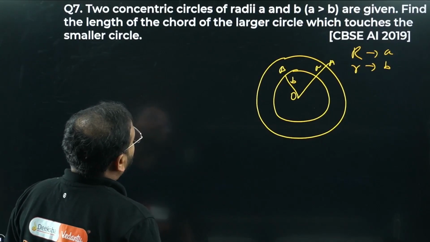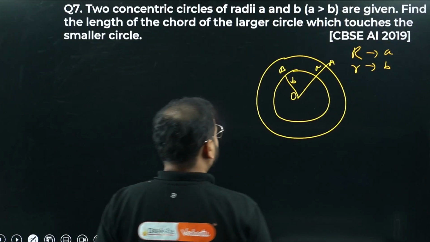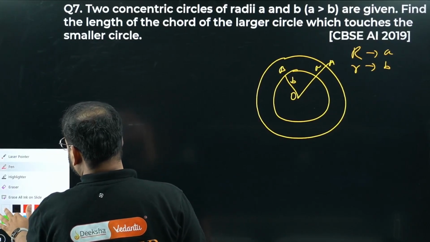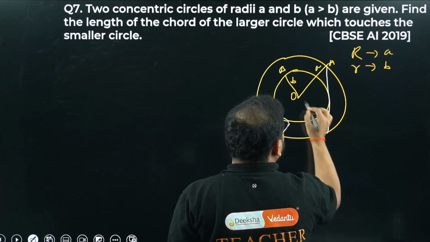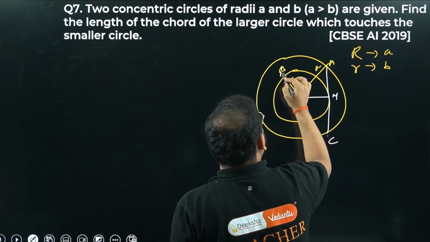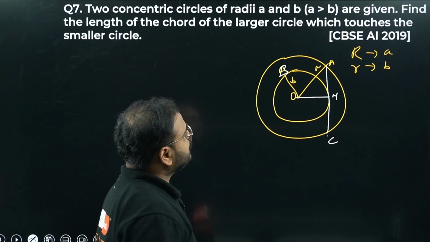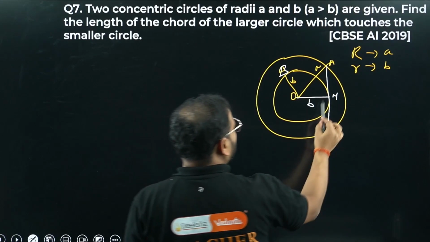Find the length of the chord of the larger circle which touches the small circle. Same concept. Let's draw. Please check. Same thing. Take this to be M, this to be, let's say, C, because I've already taken B over here. So this is A, and this is B. So again, I don't have to teach all the concepts again.